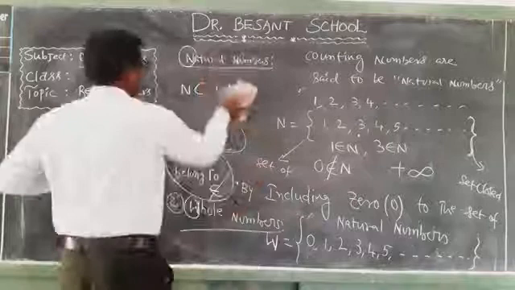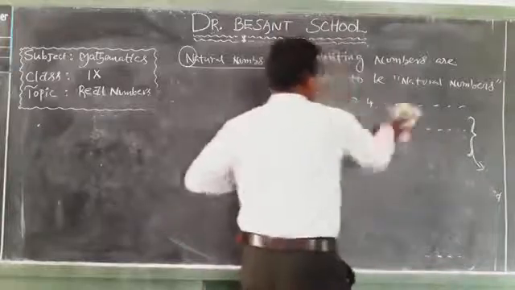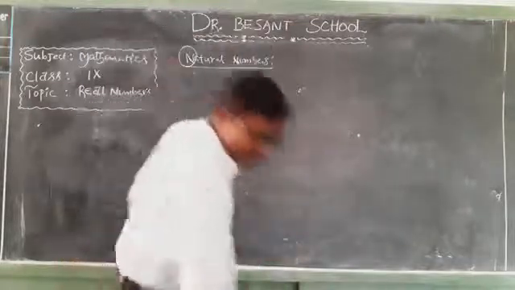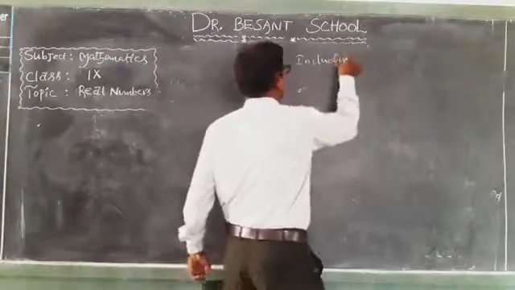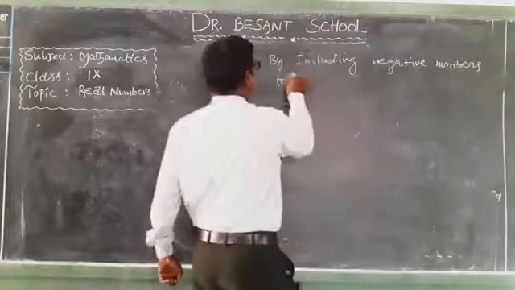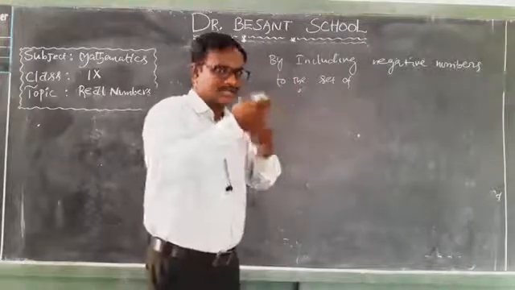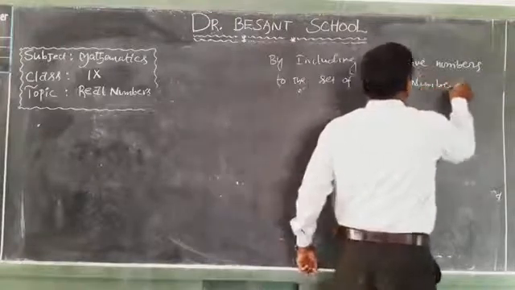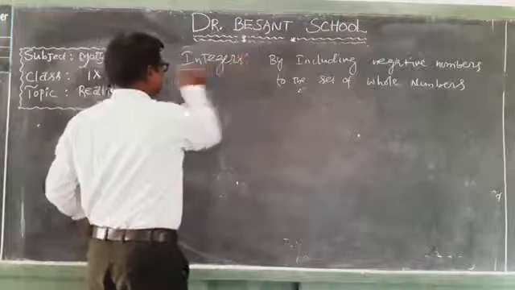So this is the information regarding natural numbers and whole numbers, and I also explained what a subset is, what the symbol belongs to means, and what the symbol does not belong to means. Now observe, by including negative numbers to the set of whole numbers, the numbers which are formed are said to be integers.